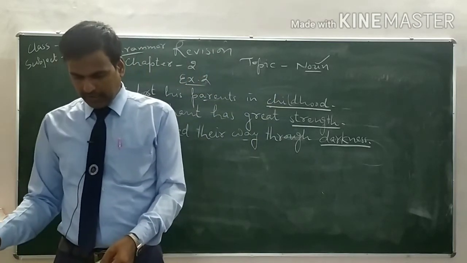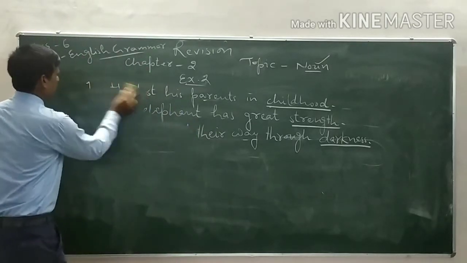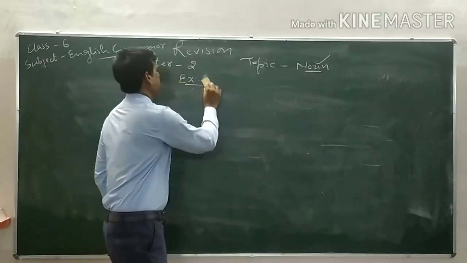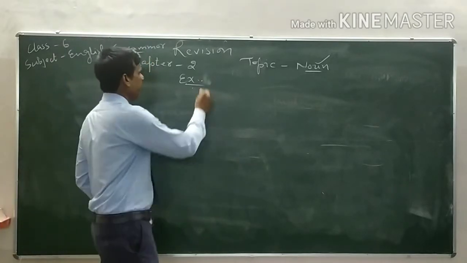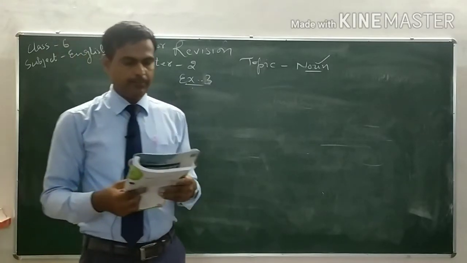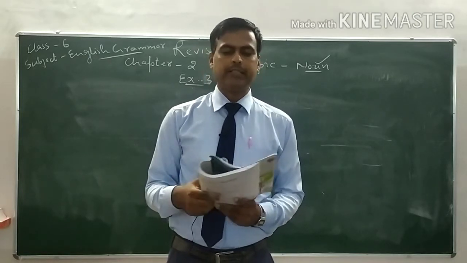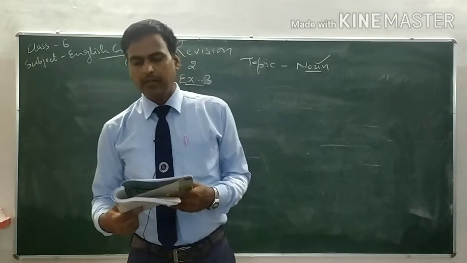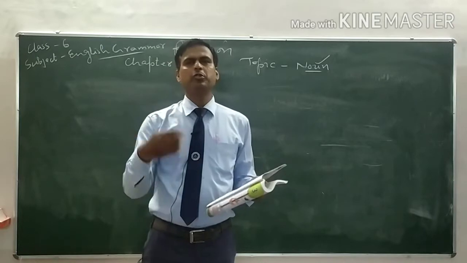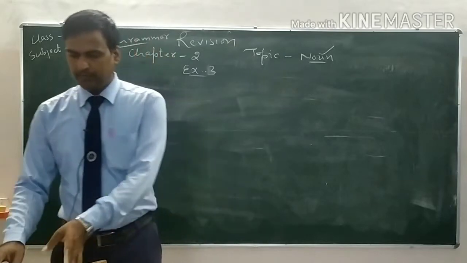Now see the next, the third one, exercise number 3. In exercise number 3, it is said, underline the nouns in the following sentences and say whether they are common, proper, abstract or collective. Write C for common, P for proper, A for abstract and Co for collective nouns. We are not going to write the whole thing, so we are going to see only a few examples of exercise number 3.